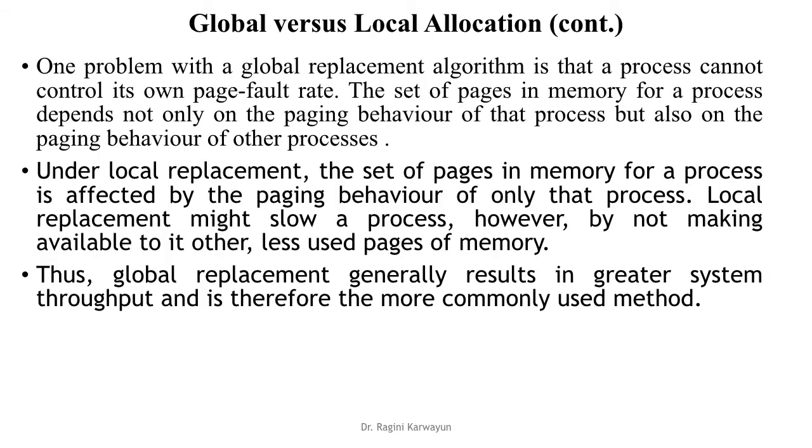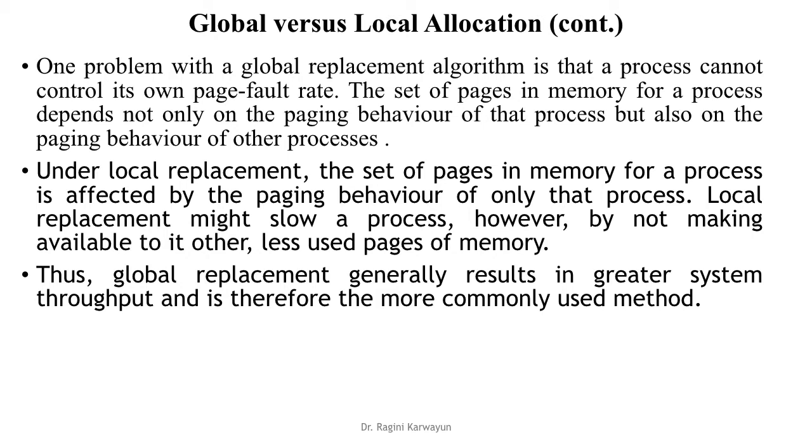Each one has advantages and disadvantages. One problem with the global replacement algorithm is that the process cannot control its own page fault rate. The set of pages in memory for a process depends not only on the paging behavior of that process but also on the paging behavior of other processes. Suppose P1 is doing well, but because P2 requires more pages, it can take pages from P1, causing P1 to also generate page faults.